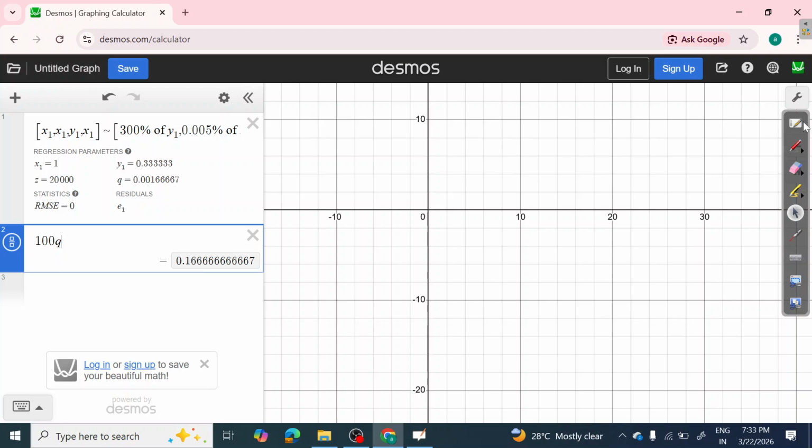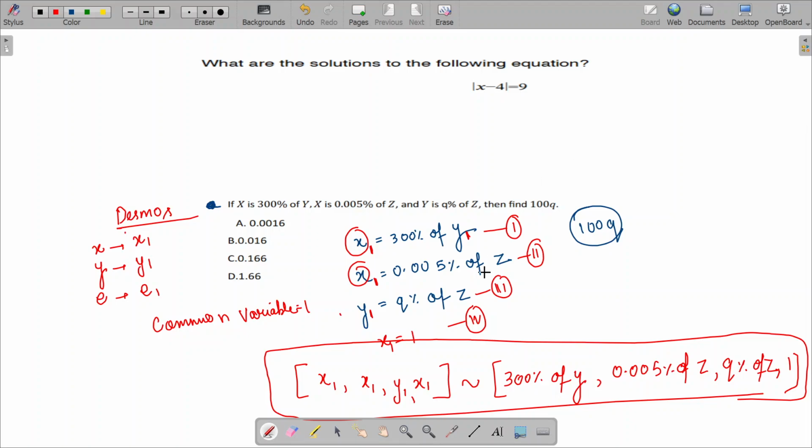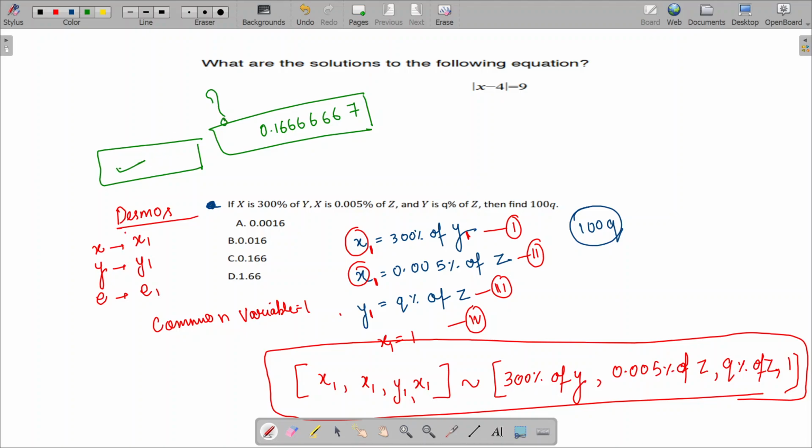Now, one very important question. Let's say this question is in the form of SPR. No options are given to you. Very important to understand this. And your answer comes out to be 0.16666, so many sixes and a 7. Do let me know what you are going to put in this blank. I'm going to give you the answer in the next video, but I want you to give me the answer.